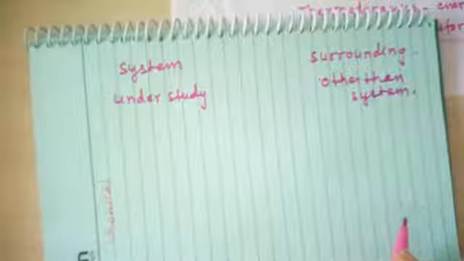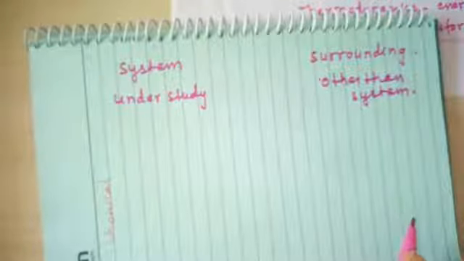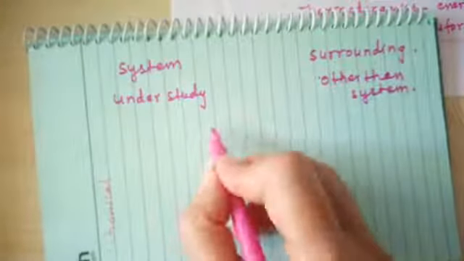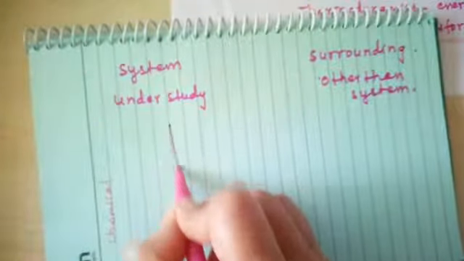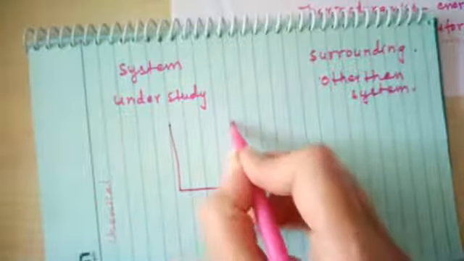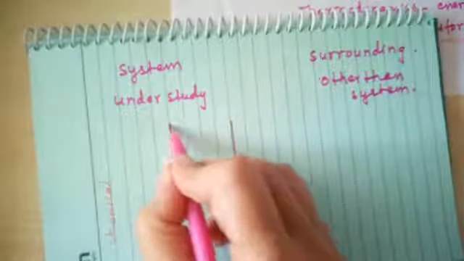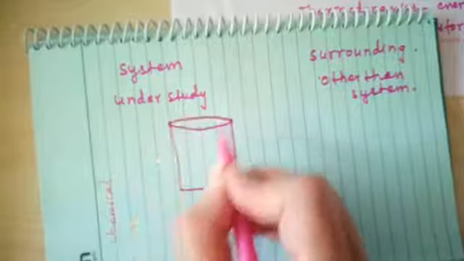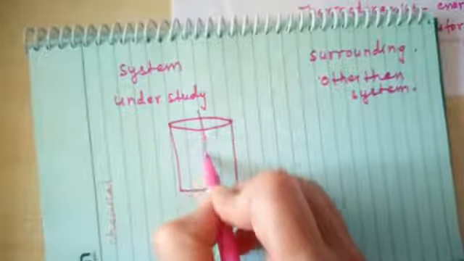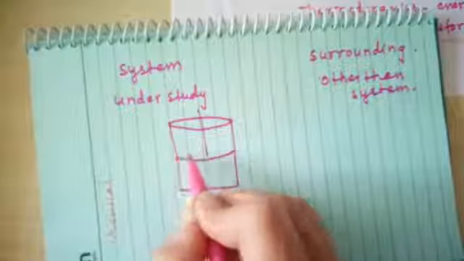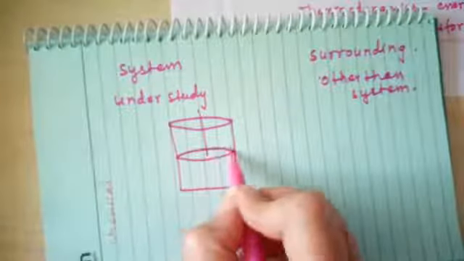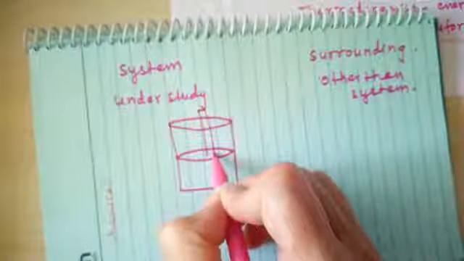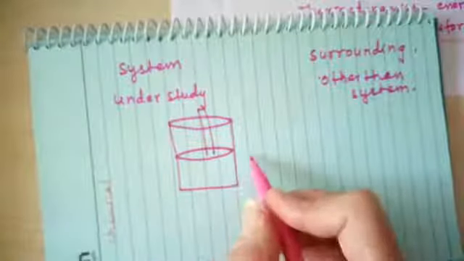Suppose we consider study of change in volume of a gas by changing or varying pressure applied on the gas with the help of a piston. So you can refer to the textbook. Also, I'll draw the diagram here. If we take a container in which a certain amount of gas is filled, and this gas is applied with some amount of pressure with the help of a piston.